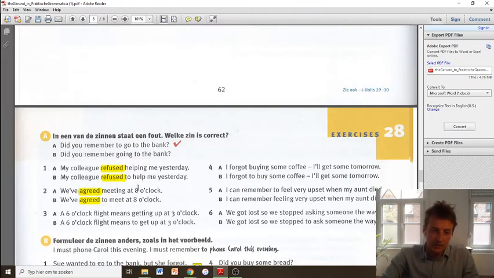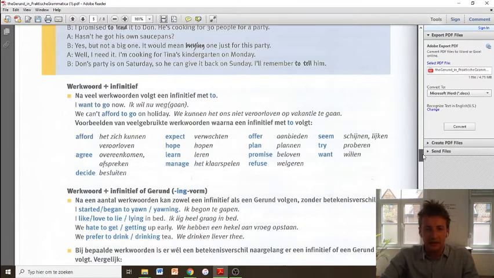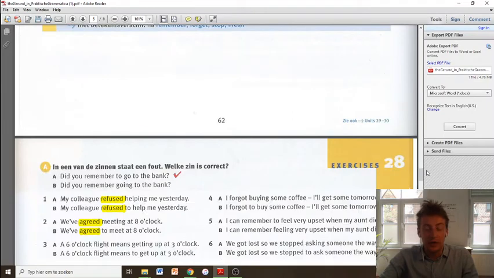Now which one, guys, is correct? To know for sure, we can always check the list and we can already see that the verb is in this list. This means that we are going to use a to infinitive after refuse. So it becomes my colleague refused to help me yesterday.